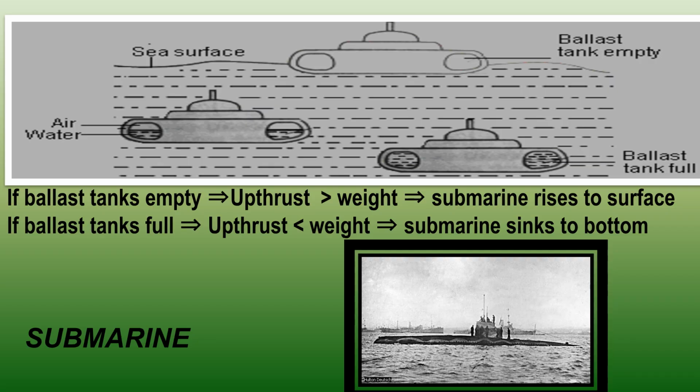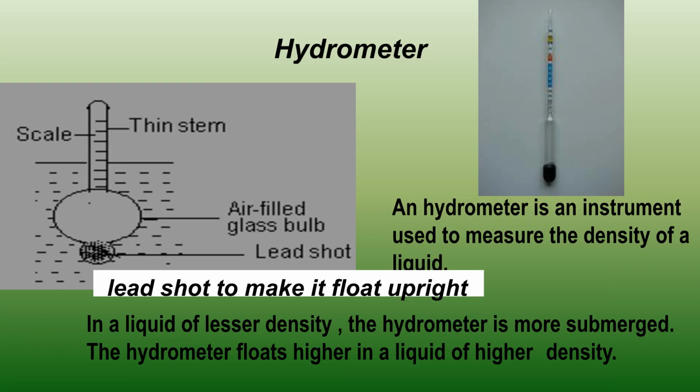Submarines use ballast tanks to control depth. When tanks are empty, upthrust is greater than weight, and the submarine rises. When tanks are full, upthrust is less than weight, causing it to sink. A hydrometer is an instrument used to measure the density of a liquid. It includes a thin stem, an air-filled glass bulb, and lead shot to keep it upright. The hydrometer sinks lower in a liquid of lesser density.